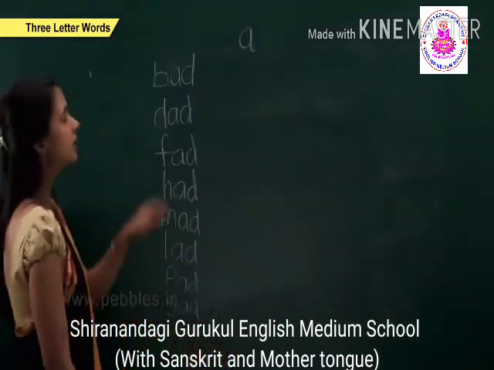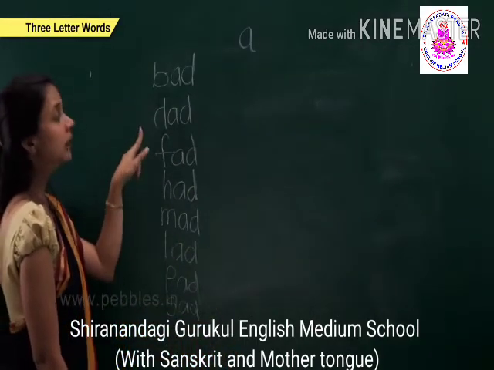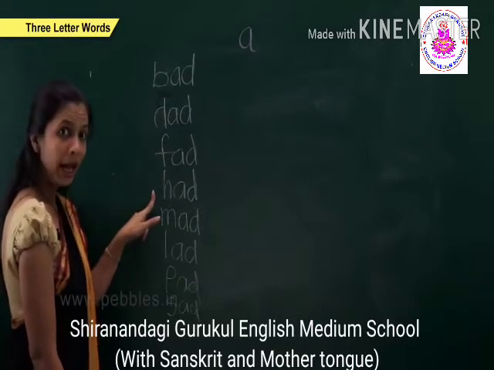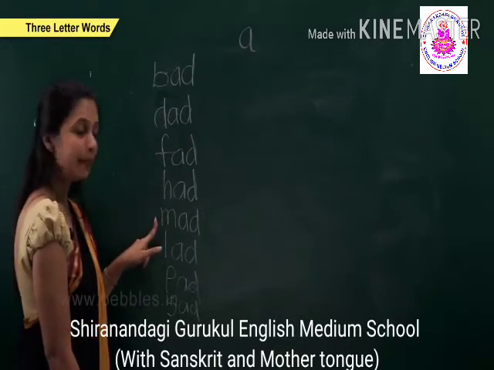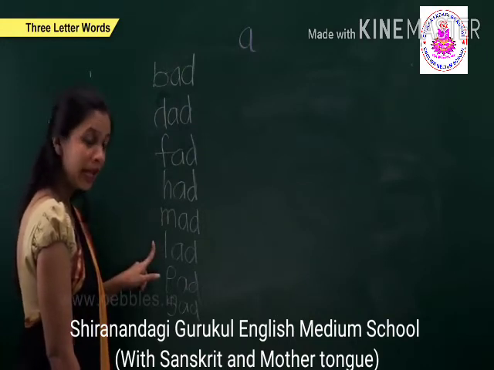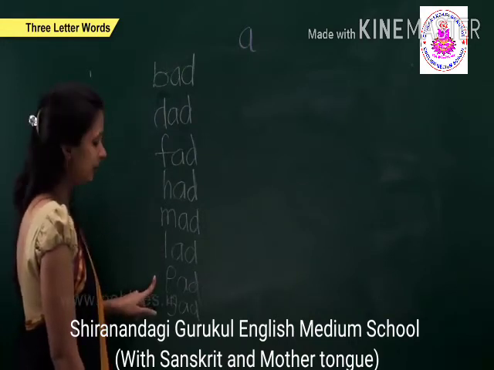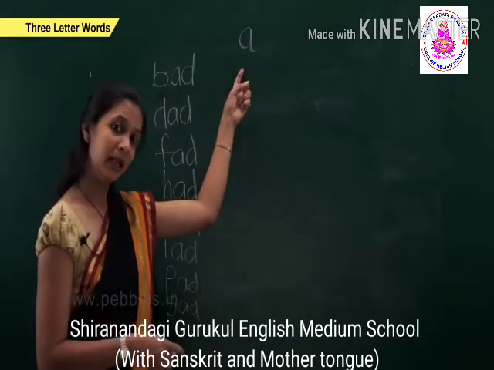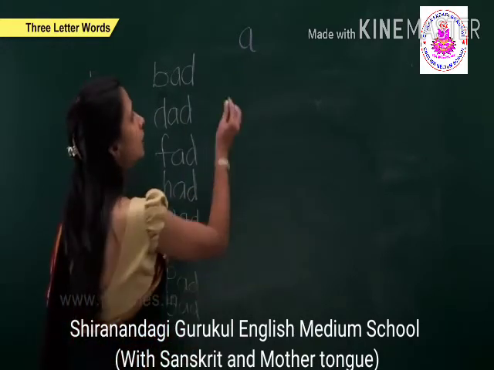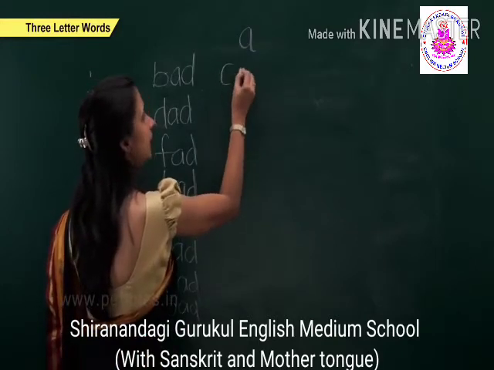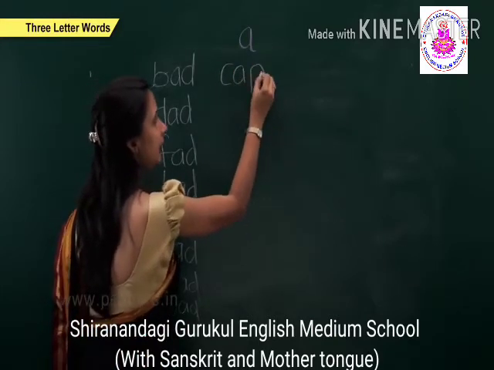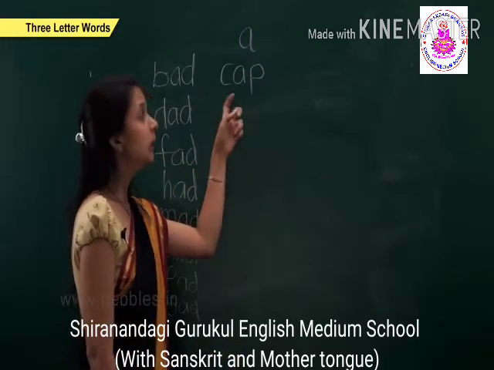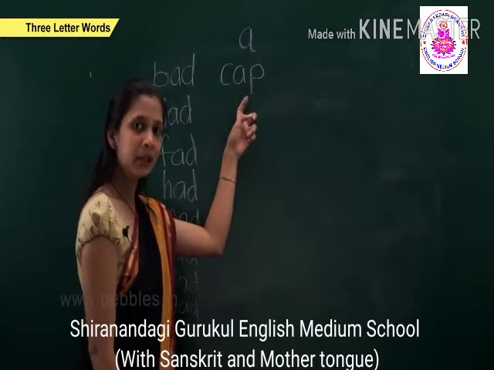Now we will repeat b, add a bad, d, add a dad, f, add a fad, h, add a had, m, add a mad, l, add a lad, p, add a pad and s, add a sad. With the help of A we can make another 3-letter words. Okay, so other is C, A, P, cap.